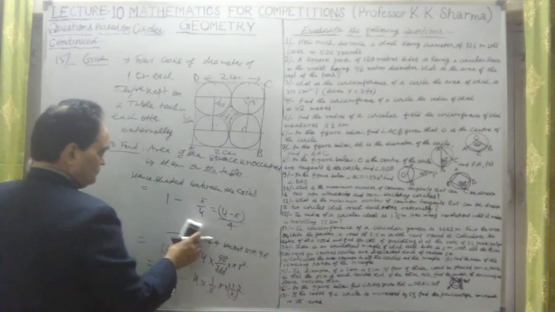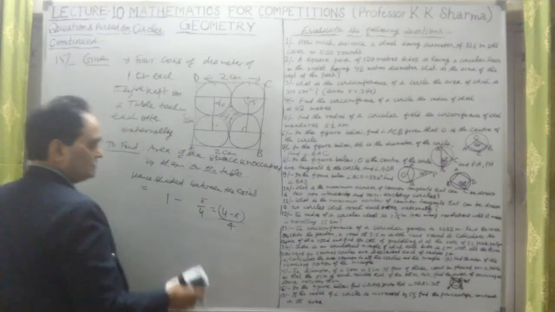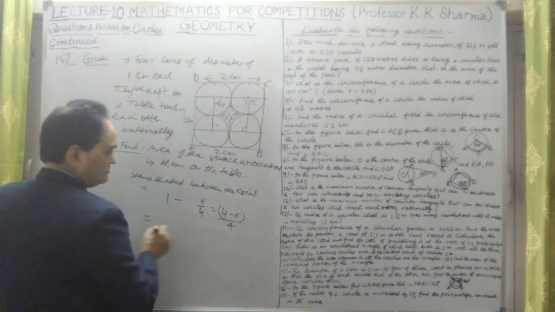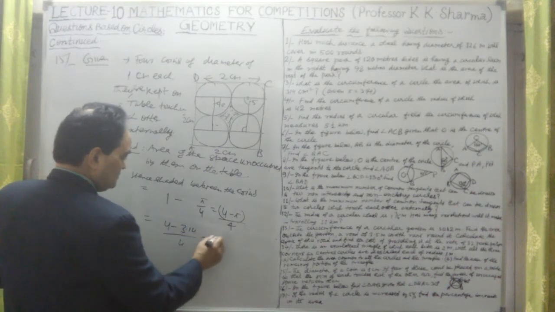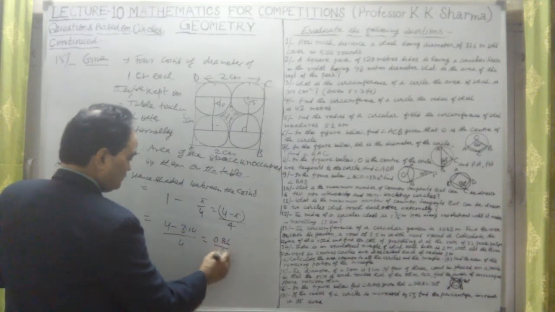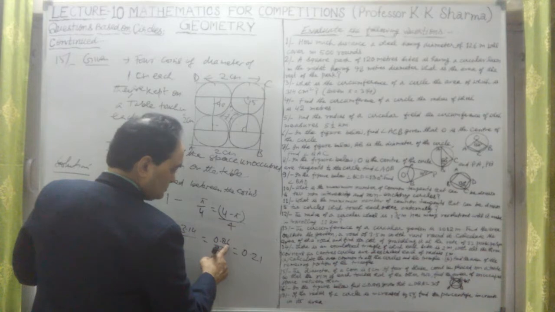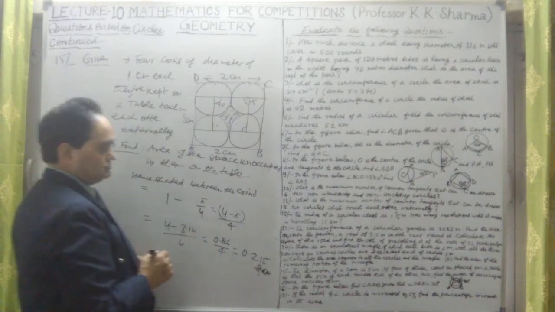Try to understand, 4 is the LCM, because the area of 4 sectors we have just calculated. This is 4 minus pi, and pi is again 3.14, divided by 4. 0.86 upon 4 will give us 0.215 square unit, square centimeter, sorry. So this is the answer.